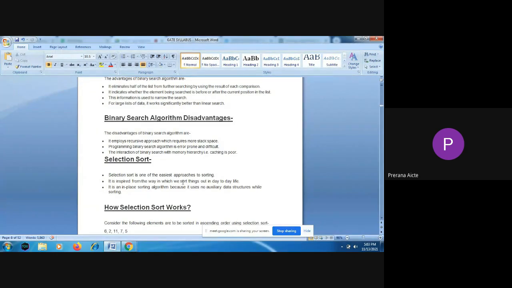And when we talk about the disadvantages of binary search, we are going to recursively call the function. We find the mid element, then by dividing the list into left or right, again in the left we have to find the mid. So we are recursively calling that function. So it requires more stack space, so more memory is required for binary search.